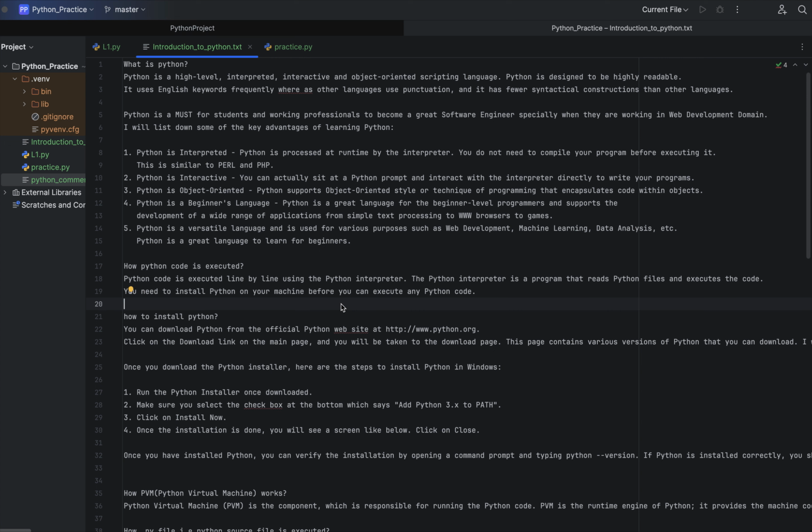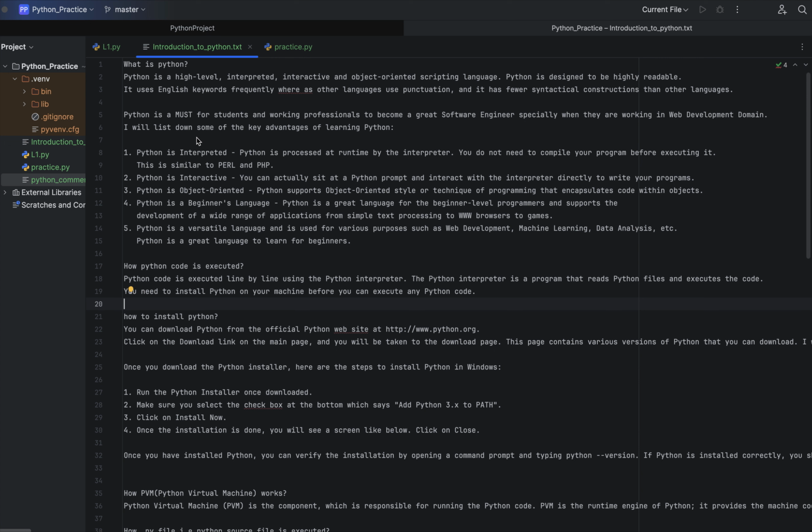Simply, in Python we write print, then we pass any string there and it prints. But in other languages we have to write more code to print anything. Python is very important for students and working professionals to become great software engineers when they are working in the web development domain.